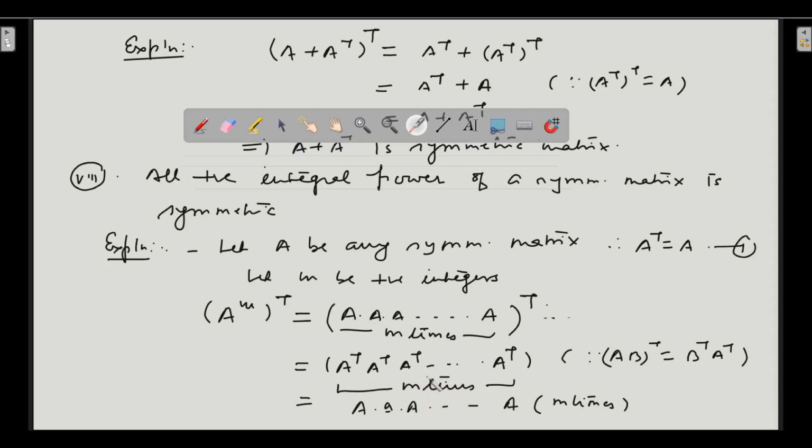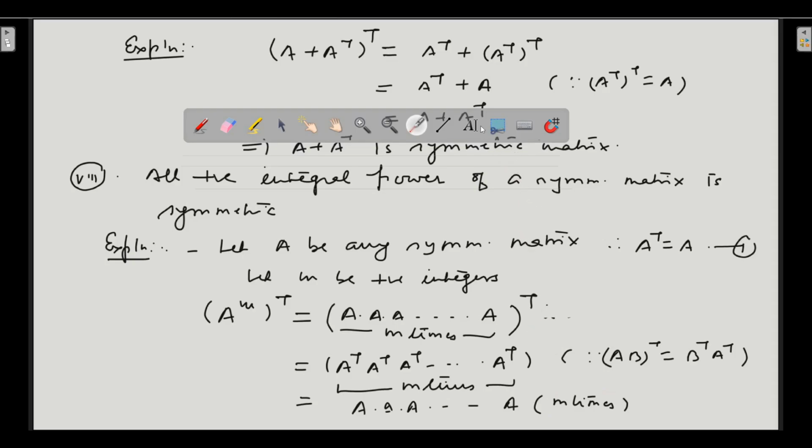Now we already know from equation 1 that A transpose is equal to A. So each A transpose will be equal to A by the definition of a symmetric matrix, because A is symmetric. Now A transpose is m times, so A will also be m times. So A multiplied by A multiplied by A, how many times? m times, where small m is a positive integer here.